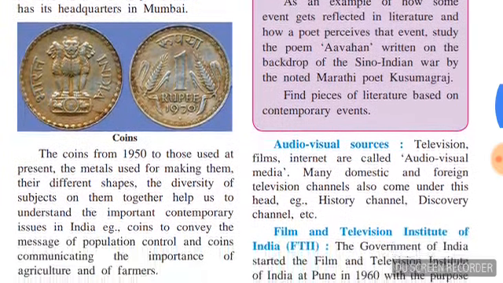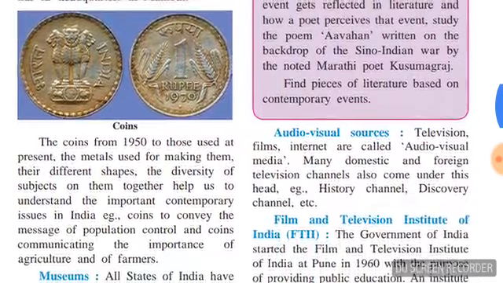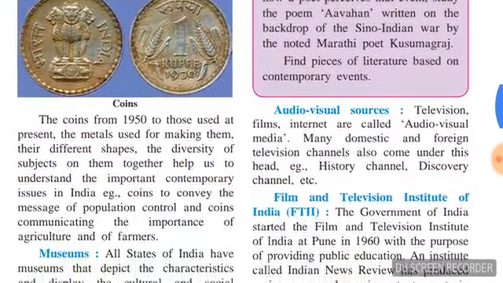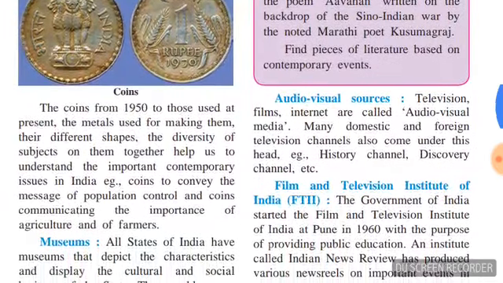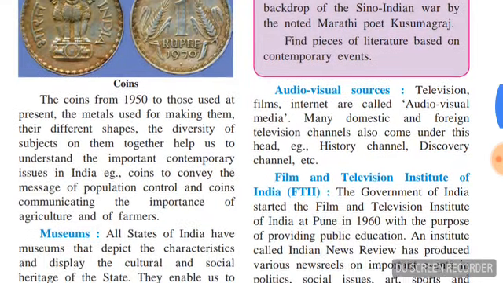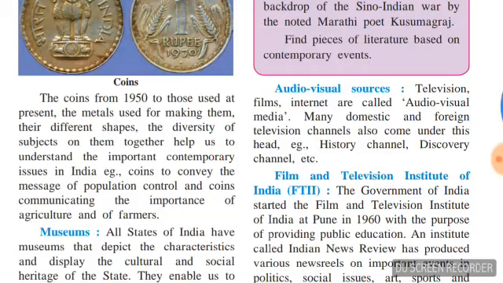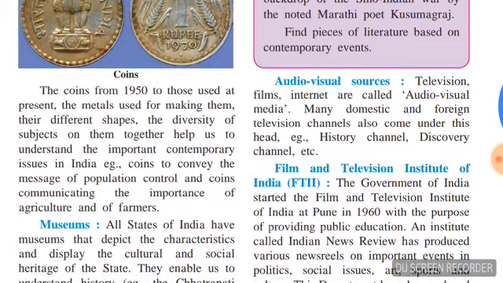Study the poem Avahan, written against the backdrop of the Sino-Indian War by the noted Marathi poet Kusumagraj. Find pieces of literature based on contemporary events. This is the activity for all of you. Kusumagraj was a great poet and his full name was Vishnu Vaman Shirvadkar. You can also study about him.